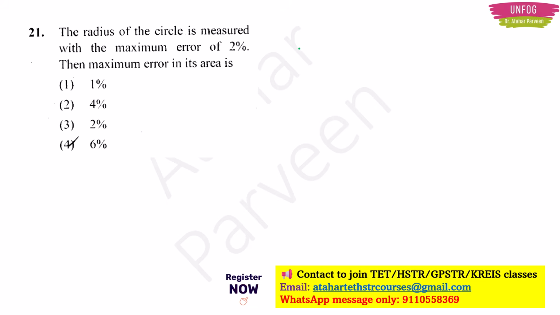So we know that the area of the circle is equal to pi r square, right? Now what is given in the question is that the radius of the circle is measured with the maximum error of 2%, so I have to multiply the change in the radius by 100, and then I get 2%. Now the area of the circle is pi r square, so there will be a change in area because of the error in the radius.